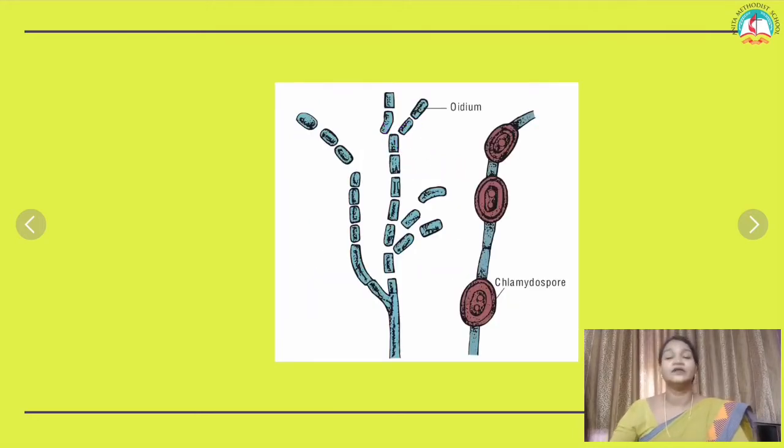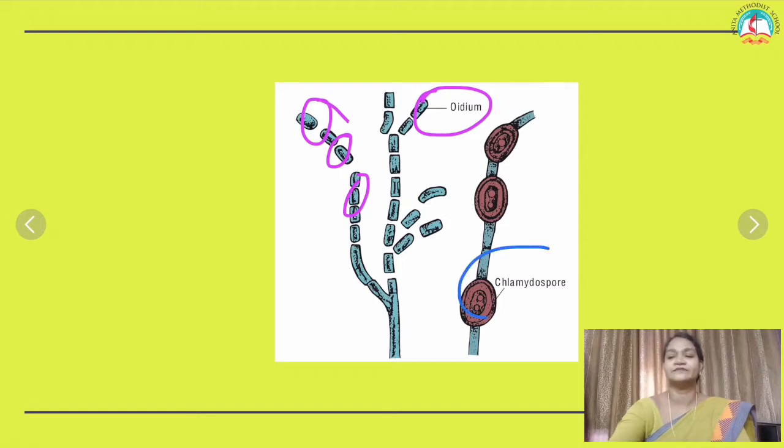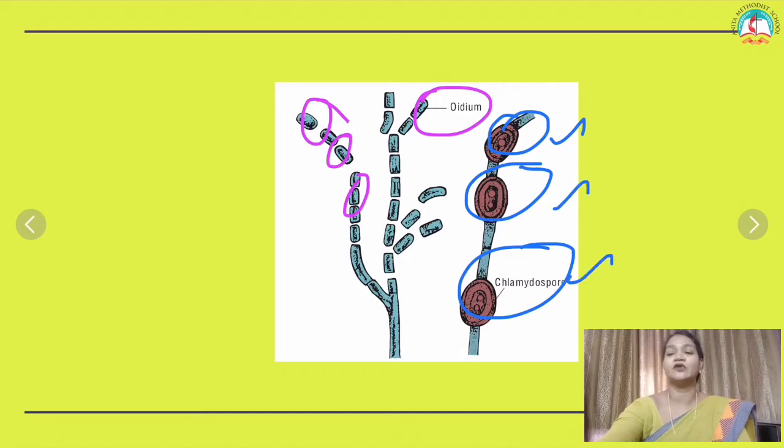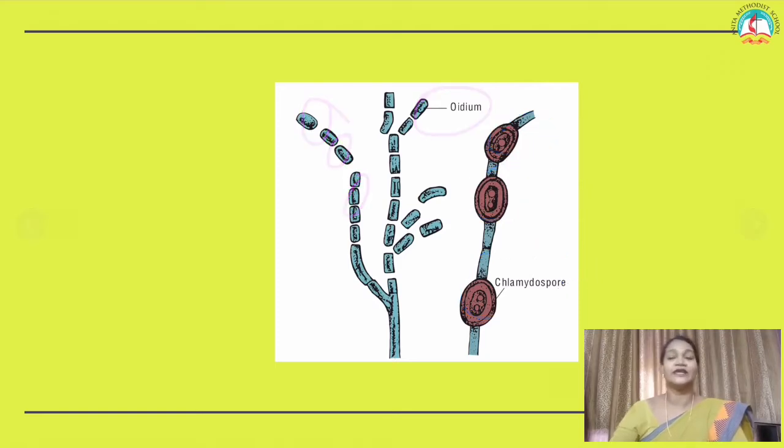Here you can find the formation of oidia. The filamentous structure later breaks into smaller structures, forming oidia. And the other one is called chlamydophore. As I told you earlier, this oval or spherical structure called chlamydophore is also formed in fungi while undergoing asexual reproduction.